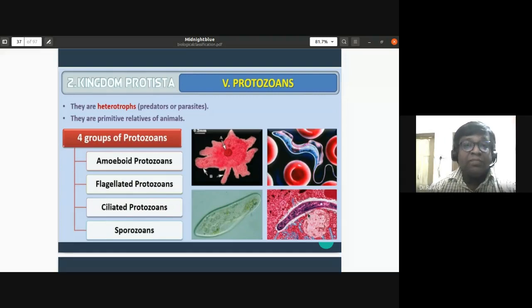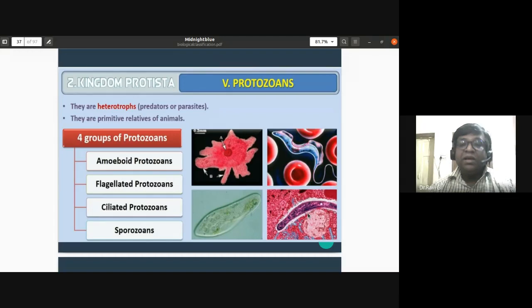Sporozoans are non-motile. The protozoans, based on their type of locomotor structures, are classified as amoeboid protozoans, like Amoeba and Entamoeba, all placed under amoeboid protozoans. They move through the formation of false feet or pseudopodia. In flagellated protozoans, the locomotor structures are flagella, for example Trypanosoma gambiense. Ciliated protozoans, for example Paramecium, move through cilia. Paramecium is also commonly called slipper animalcule.